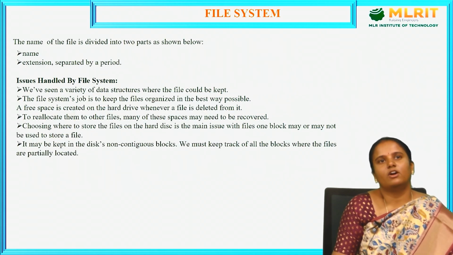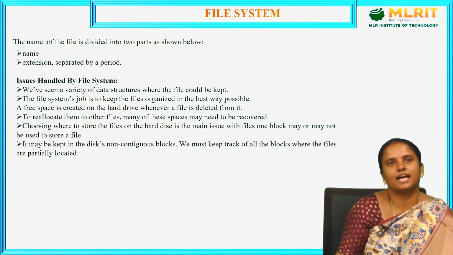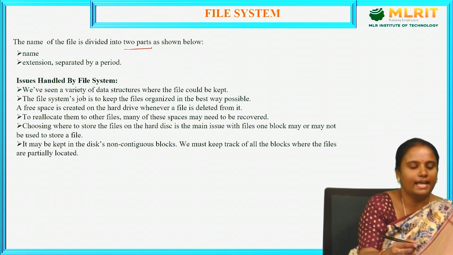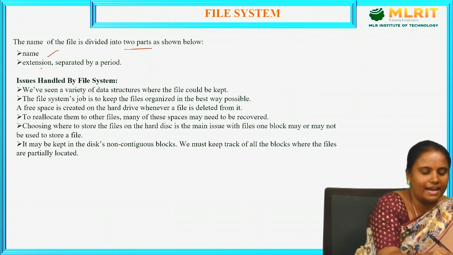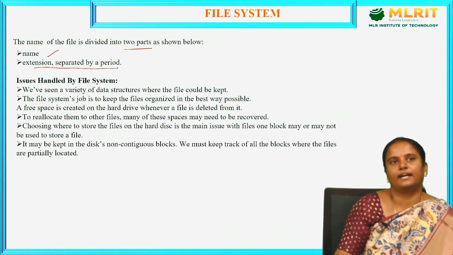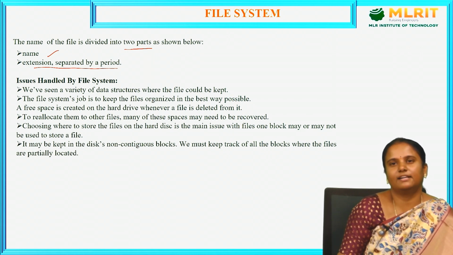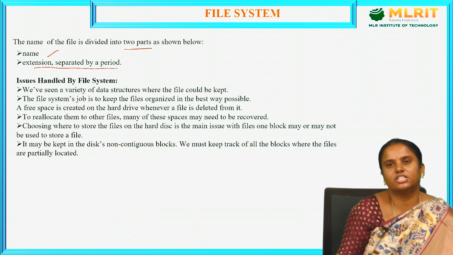Next, what are the different types of files? The name of a file is divided into two parts: a name and an extension, separated by a period. In general, if it is a text file, it is used with some name dot txt, whereas a document is stored with .doc.